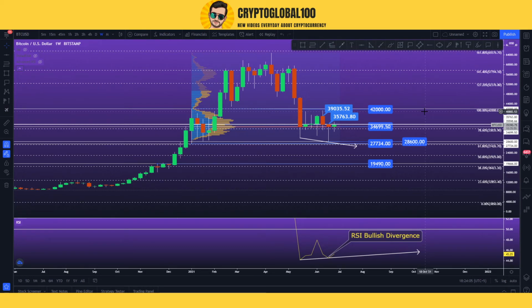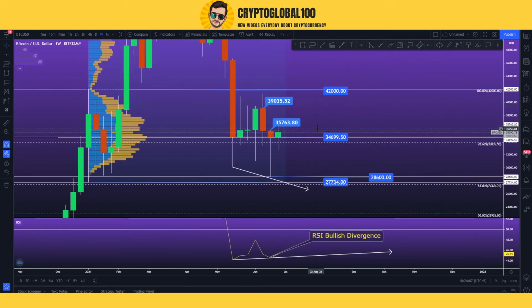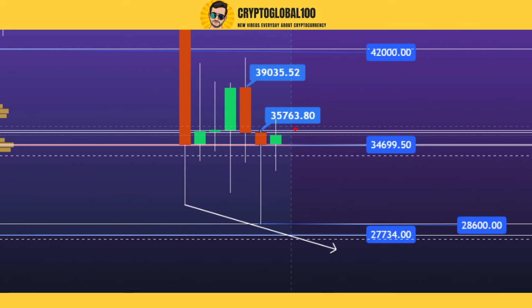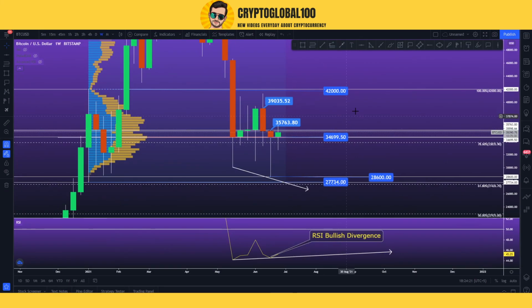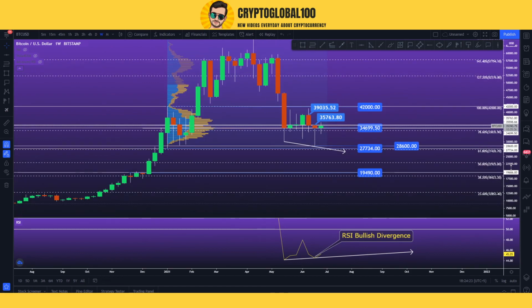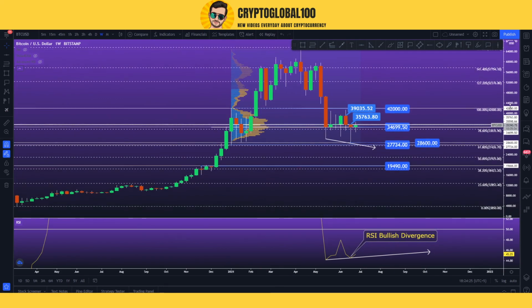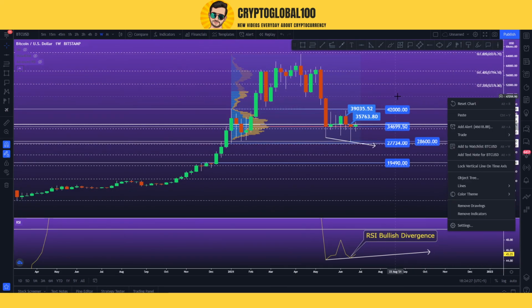If there is good volume tomorrow, then if it breaks above 35,700, we might see a move to 39,000. But if it fails to close above this area, then we might see a dump. So that is the current scenario of the Bitcoin on the 1 week chart, the long term chart.